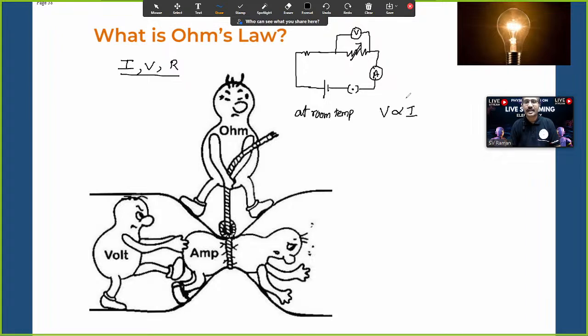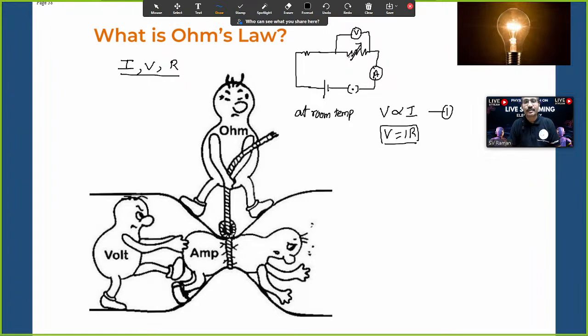At room temperature, the proportionality constant we take as resistance. This is the shortest way: V is equal to IR, Ohm's law. But I want to explain in another way. So V is directly proportional to I. Yes, this is the first equation.